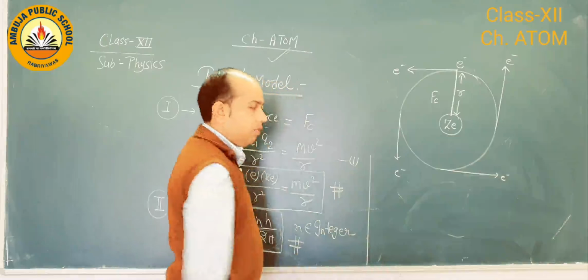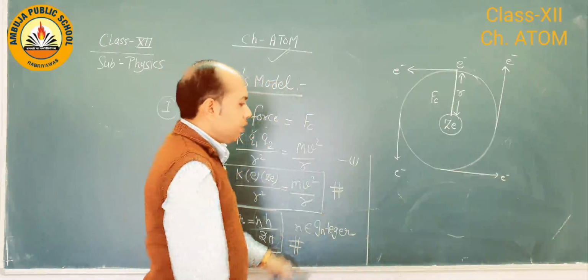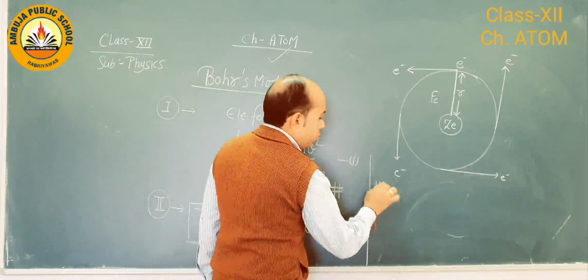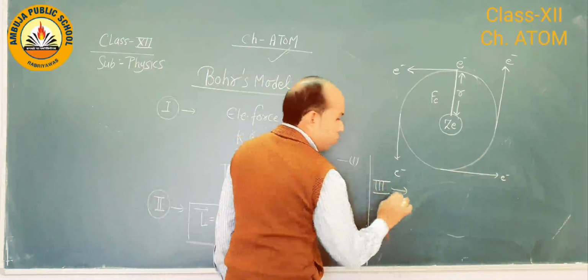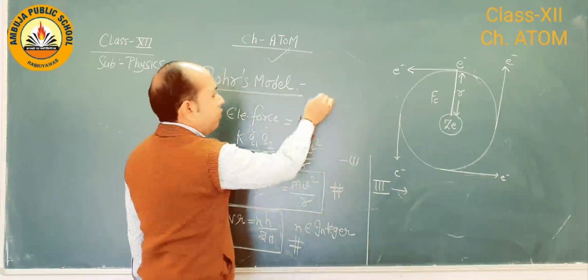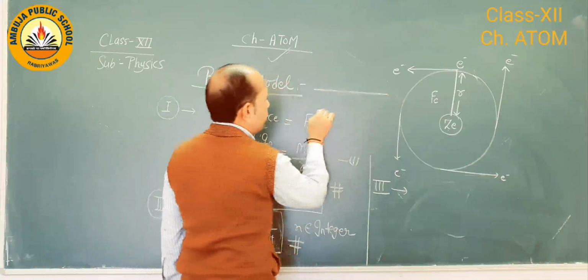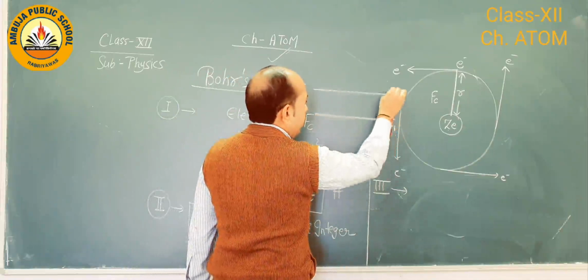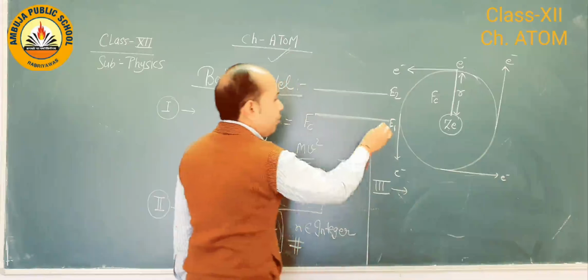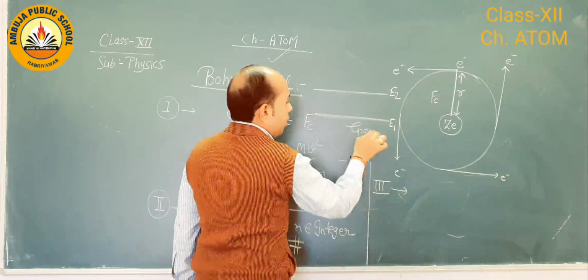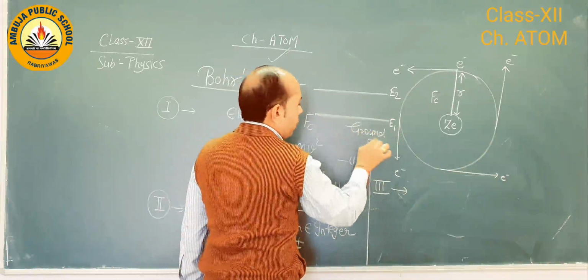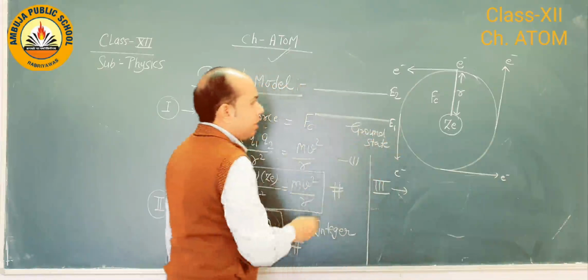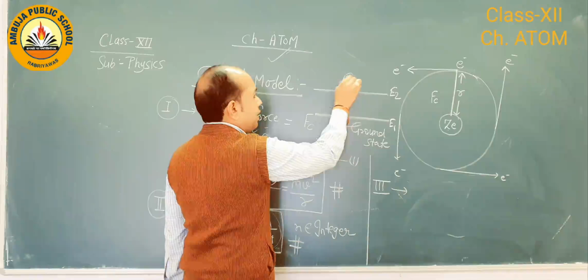Third one: the third postulate is based on transition of electron. If we define two energy levels, E1 and E2, E1 means the ground state, that is the lower state, and E2 means the excited state.